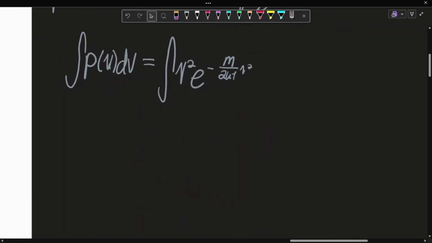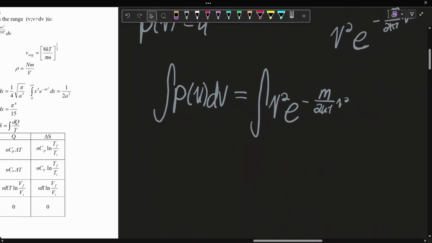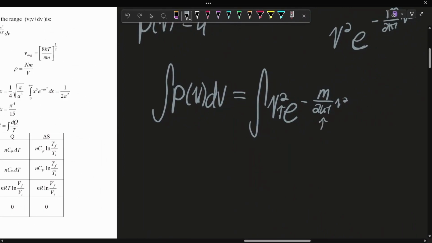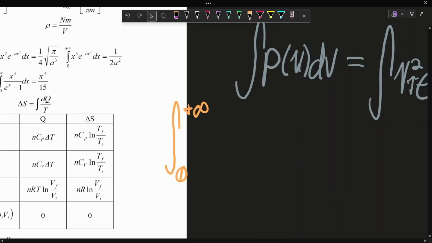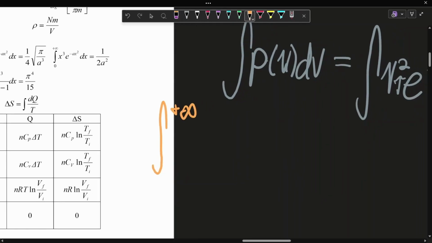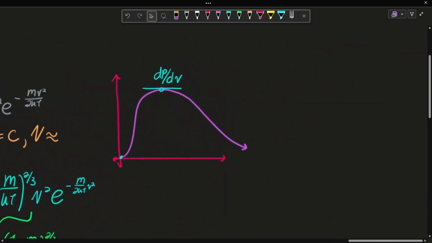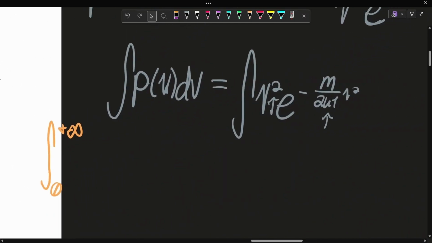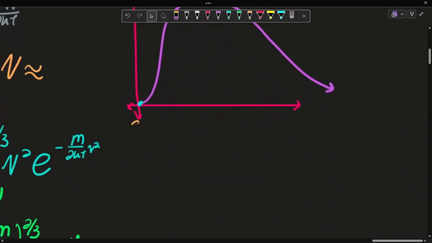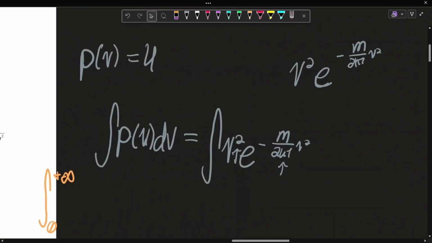Now what we can do here is, given this equation, look at the formula sheet for something similar. We have a squared term and then e to some squared term. So here the formula sheet tells us the integral from 0 to positive infinity. Negative infinity does not make sense to us. Negative velocity relative to what has no meaning for us, because this is all relative to some non-moving point. If it's negative infinity, it's moving away from us. Again, this graph always functions from 0 to infinity, so negative infinity makes no sense to us. So that's where the upper and lower bounds come from.